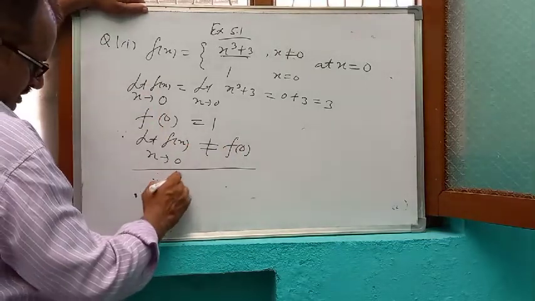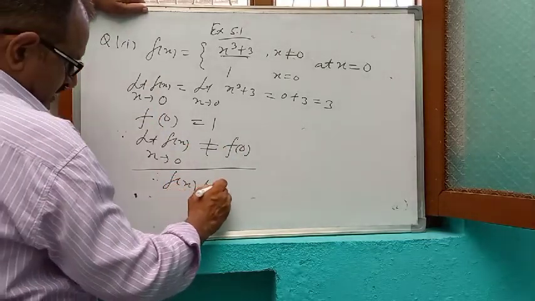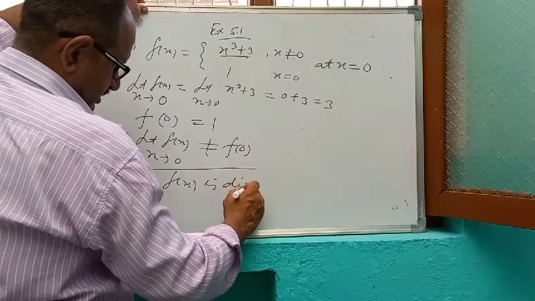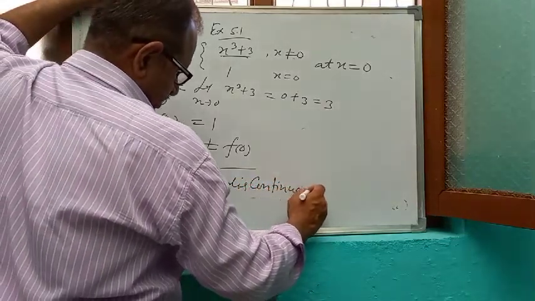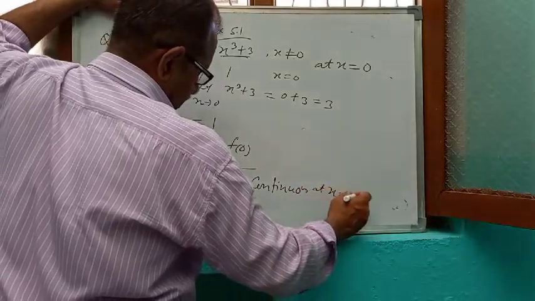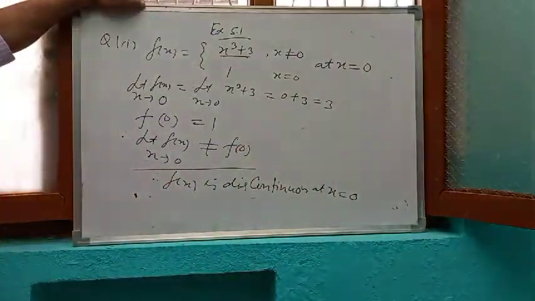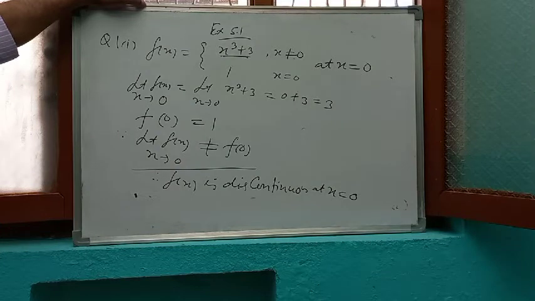Therefore f(x) is discontinuous at x is equal to 0. So in this way we can check whether a function is continuous or discontinuous.